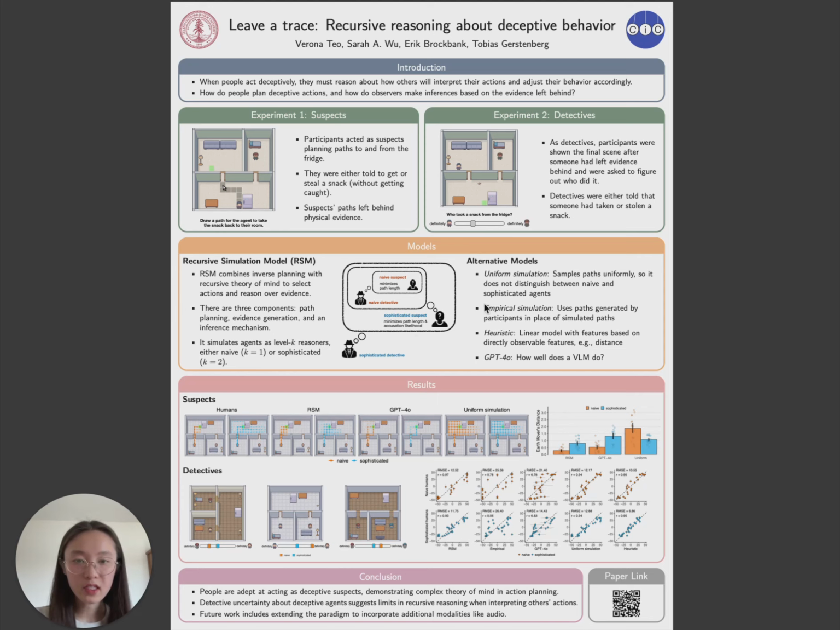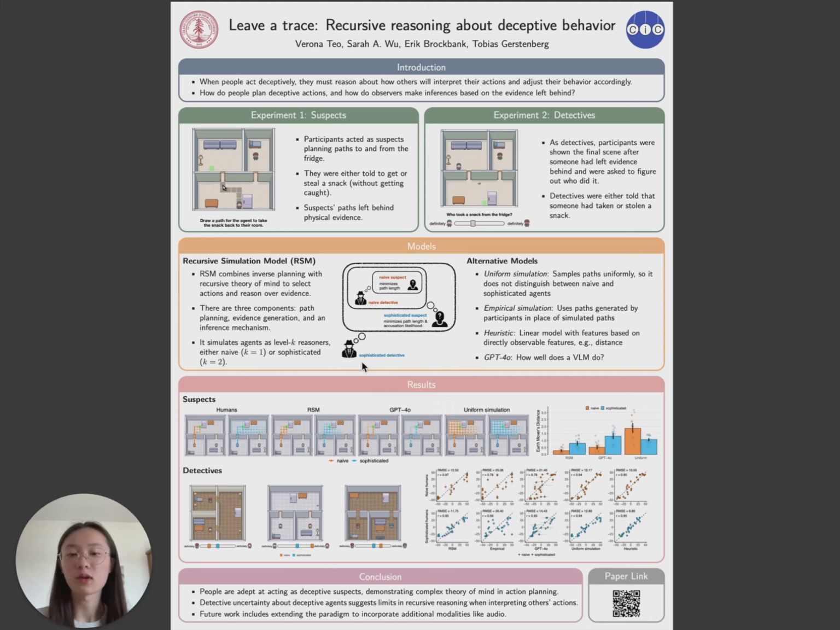Then we have a sophisticated suspect who reasons about how their paths might be interpreted by a naive detective, and so they plan more strategically, and they might take paths that mislead a naive detective to think that it was the other agent who stole the snack. And finally, we have a sophisticated detective who understands this potential for deception, and so when they simulate the suspects, they simulate them as being deceptive, and take this into account when evaluating the evidence.